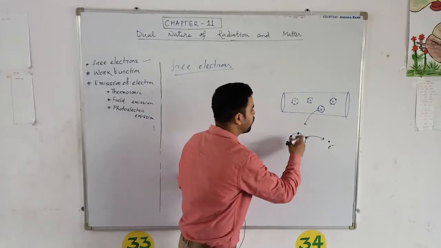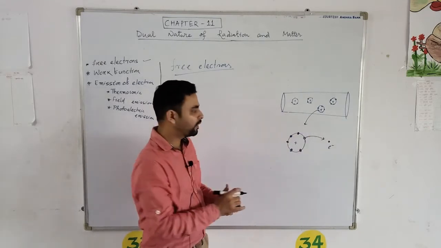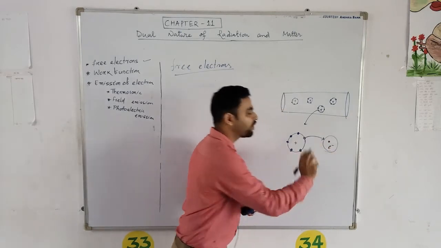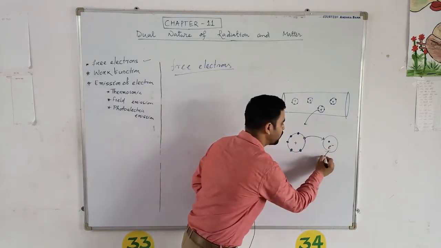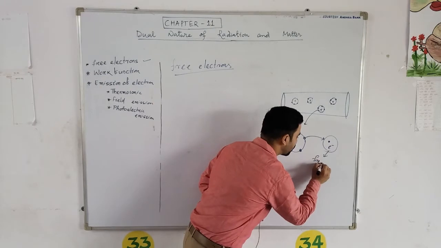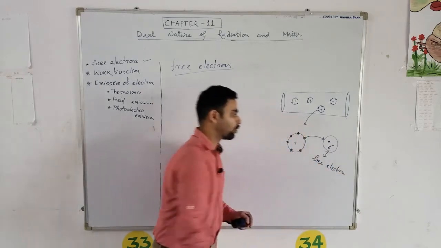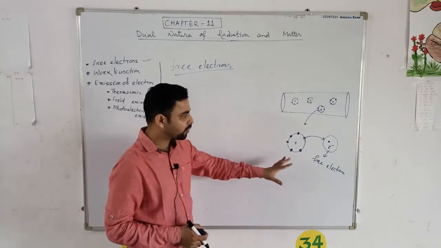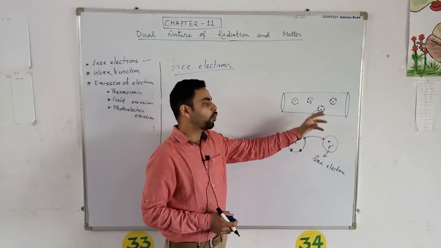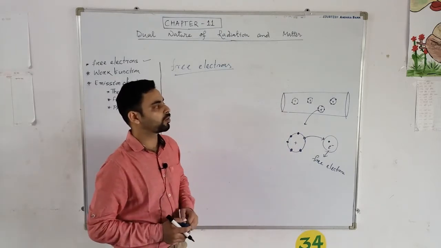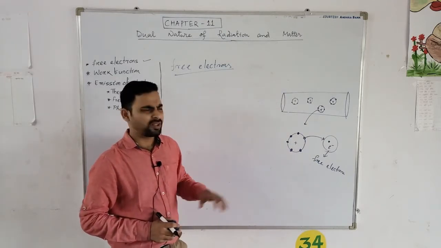They can easily move out from the atoms. When they get out from the atoms, this electron is now free. So this electron is called your free electron. Free electron means the electron which is free from the atom.